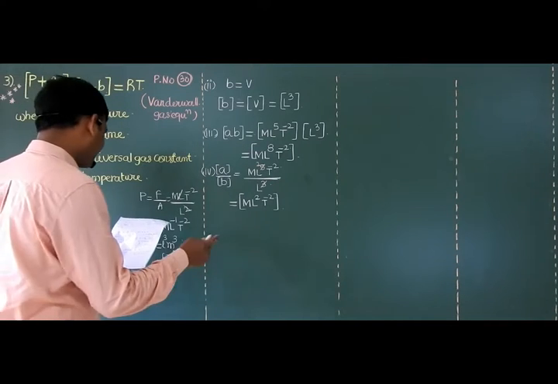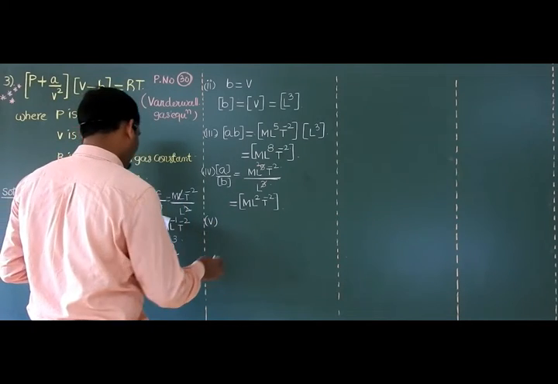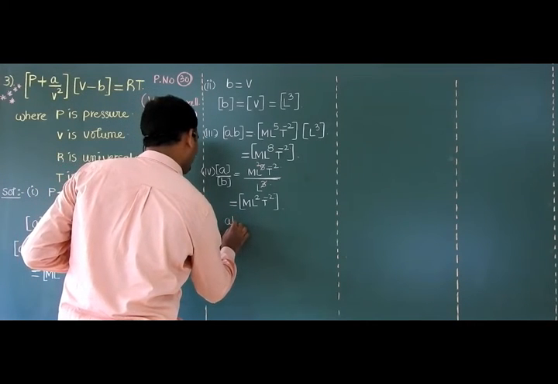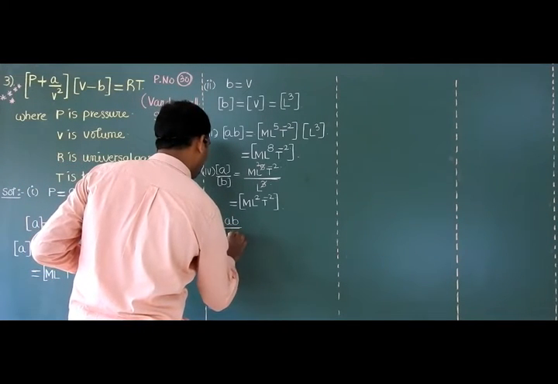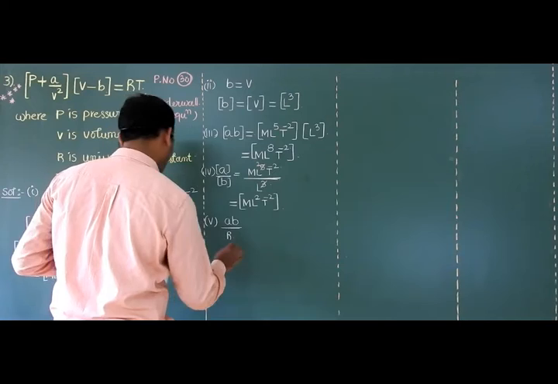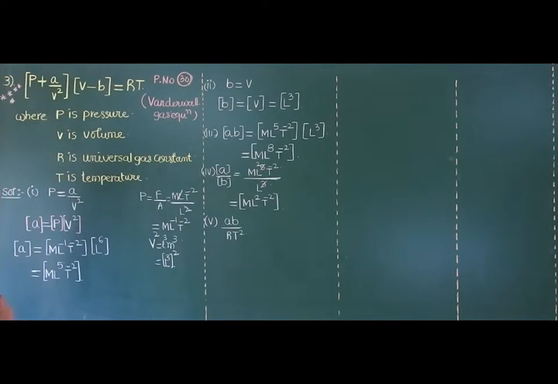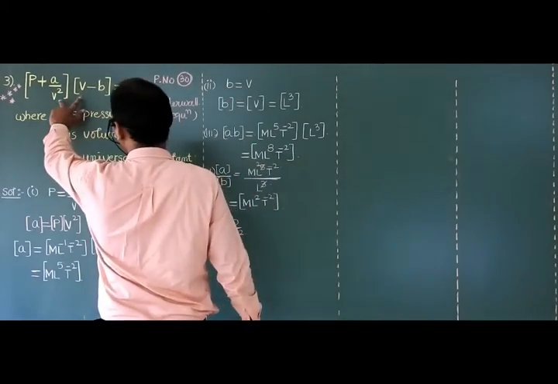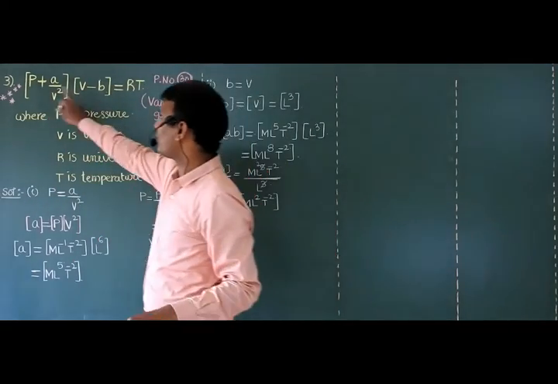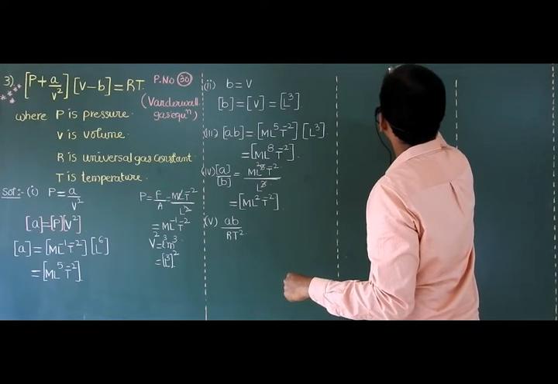Next question, the fifth question. They are asking the dimensional formula of AB by RT square. How to find AB by RT square? You just multiply these two bracket terms: P into V, PV.